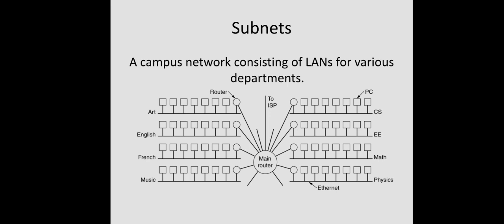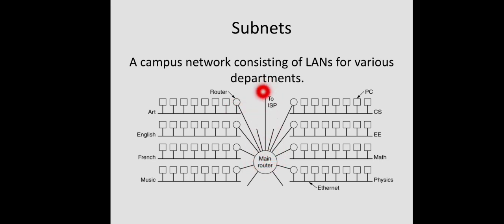Just for example, in a campus, we can see that from the ISP, a single network address is allocated, maybe a class B address. And within that organization, different departments have different local networks, and each network is connected to the main router. This main router is connected to the ISP.